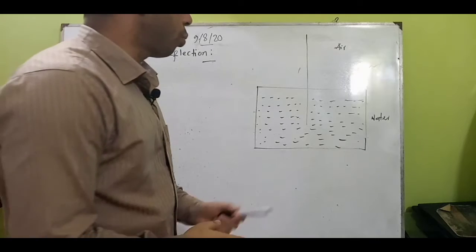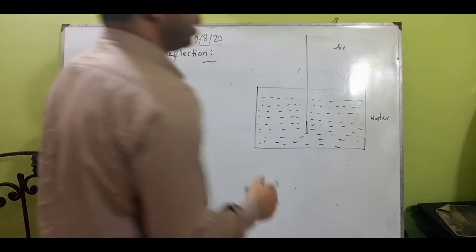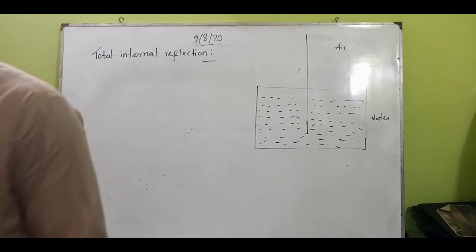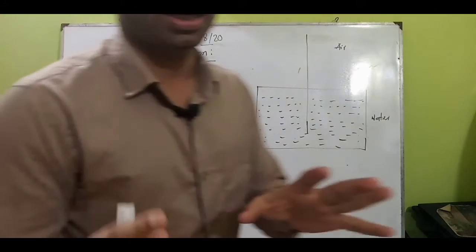Here we can say that water is the denser medium, and air is the rarer medium. We should know which one is the denser medium and which one is the rarer medium, since that is a frequently asked question.